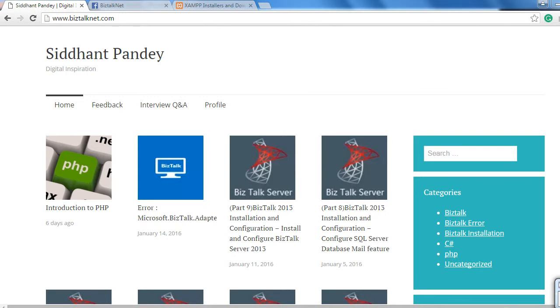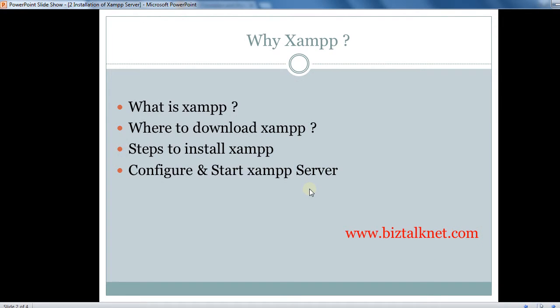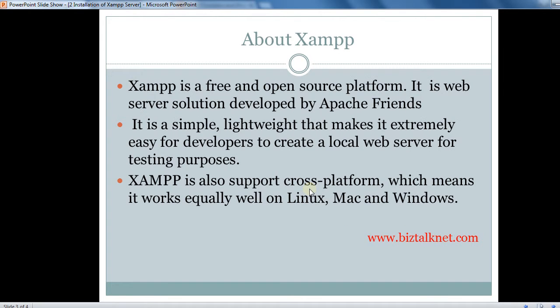Today we will talk about Xampp. So what is Xampp? From where you can download it, the steps you have to follow while you are installing it, and its configuration. So Xampp is a free and open source platform. It is a web server, so it is quite simple, lightweight, that makes it extremely easy for developers to create a local web server for testing purpose where they can test their websites.